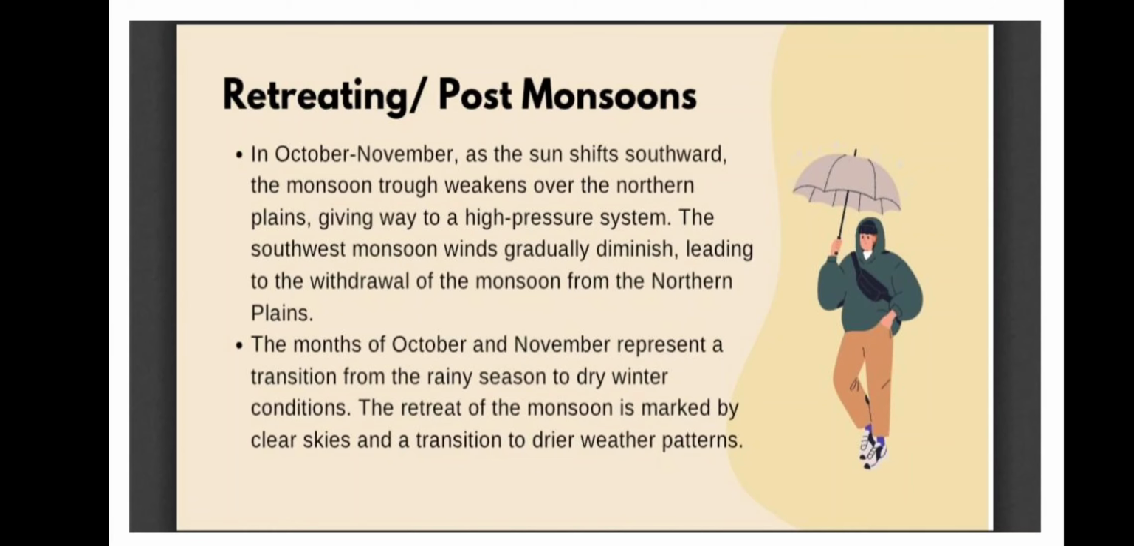In October, November, okay, we are now starting the retreating monsoon. That is also known as post monsoon, like after the season of monsoon. What will happen after September? There will be retreating, like returning of monsoon winds back to where they came from. It will go back to that place, that is the Arabian Sea, or you can say the Indian Ocean. So what will happen in that time? In October, November, as the sun shifts southward, the monsoon trough weakens over the